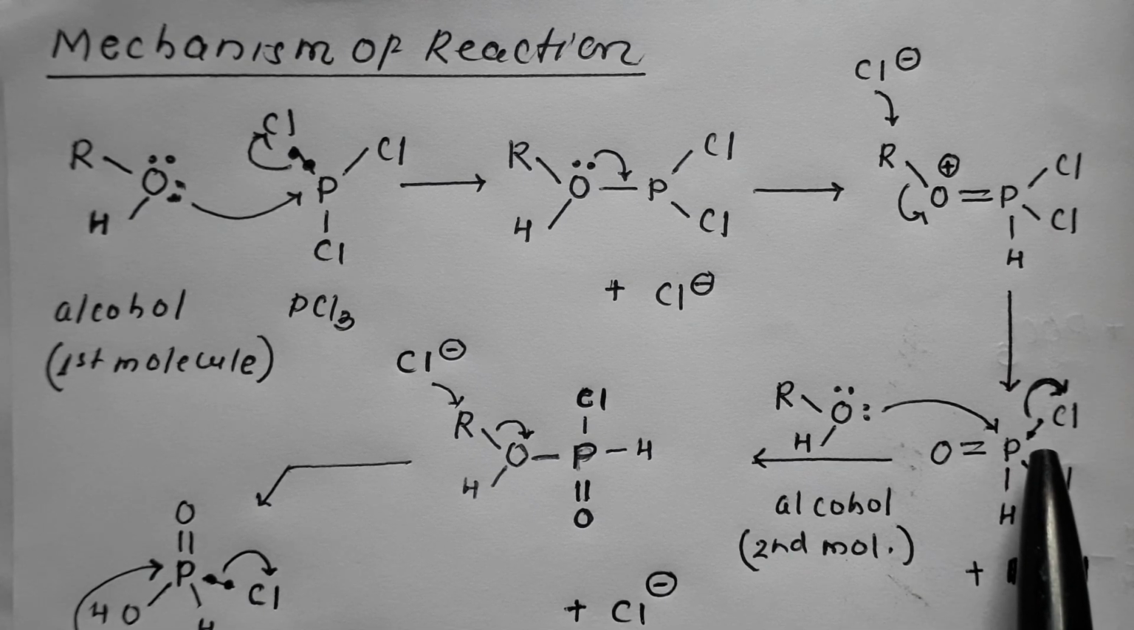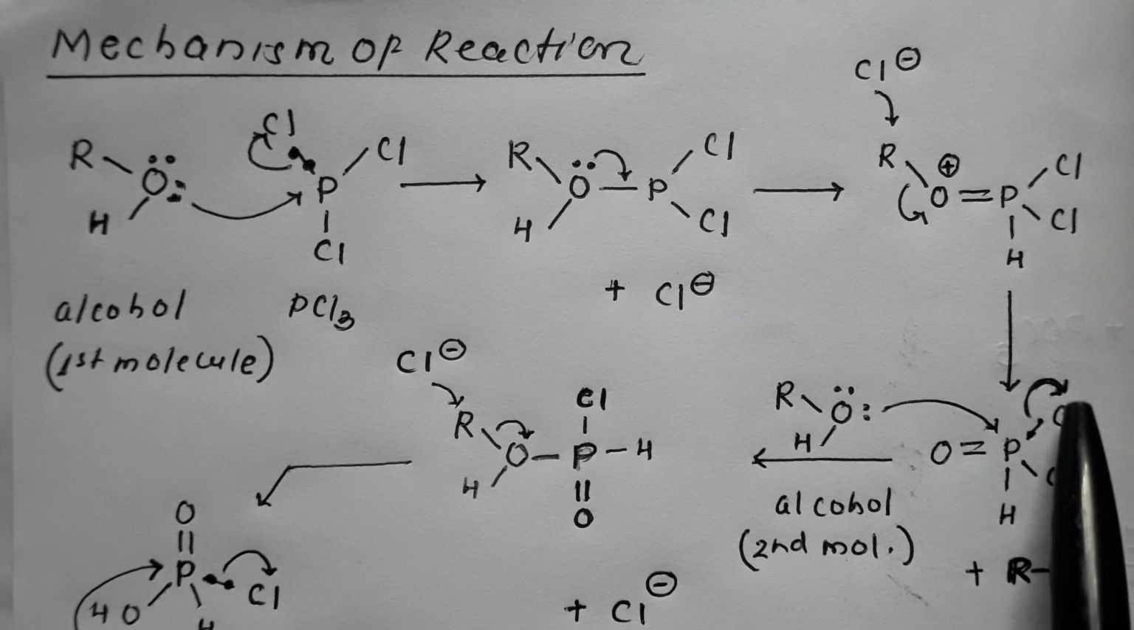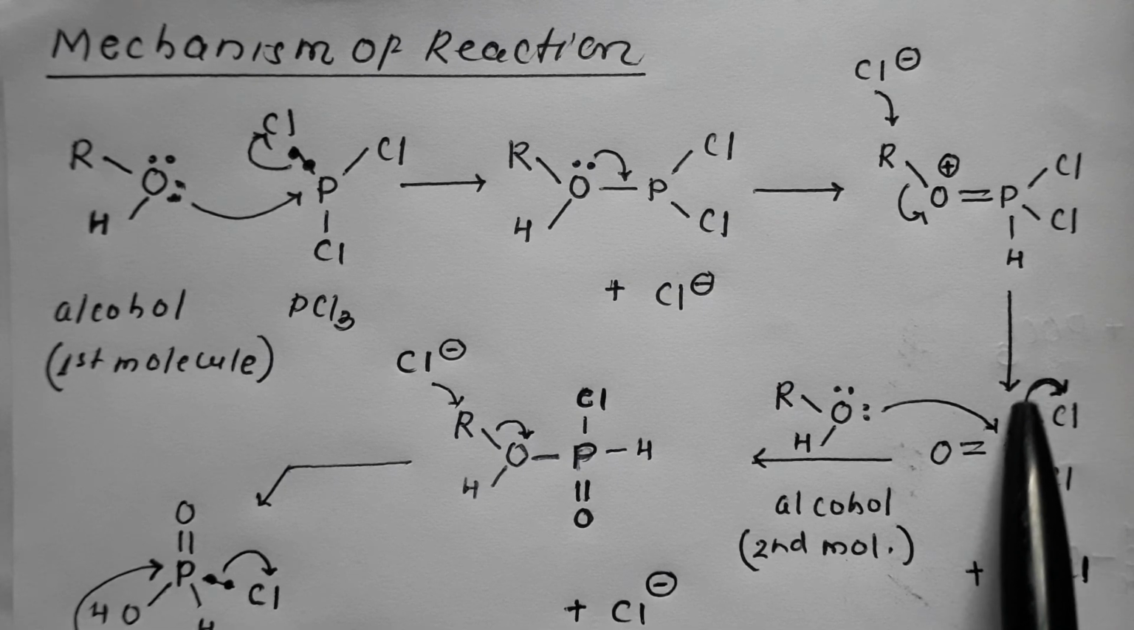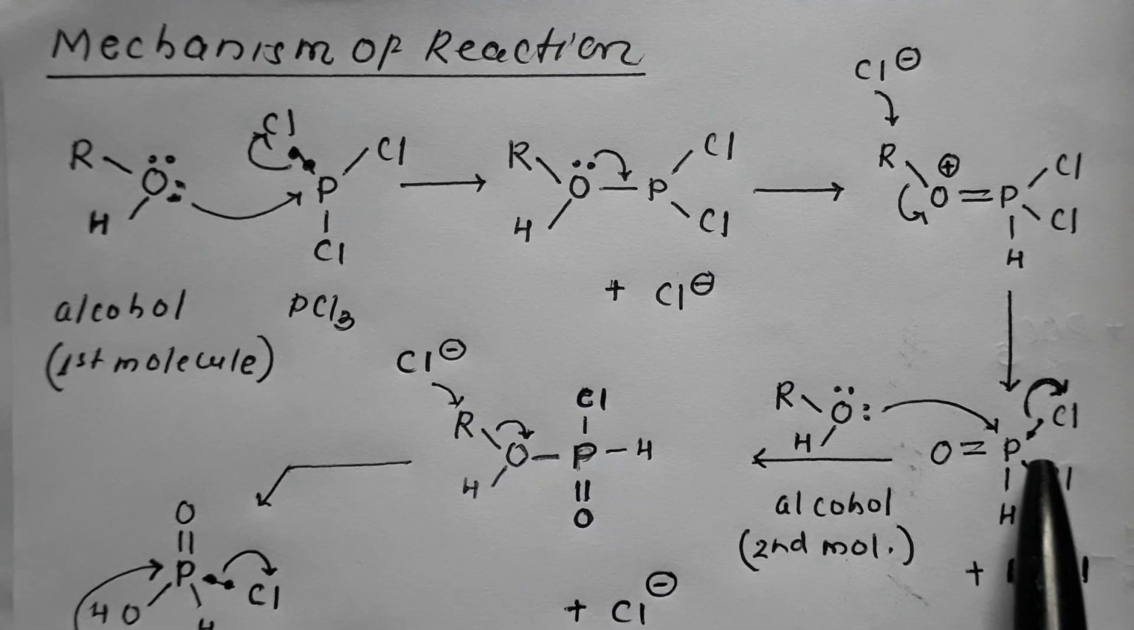Now again one of the chlorines gets eliminated by taking the shared pair, that is, it eliminates again as chloride. So this Cl eliminates as chloride. The shared pair between phosphorus and chlorine is taken by chlorine, and this phosphorus becomes positively charged.